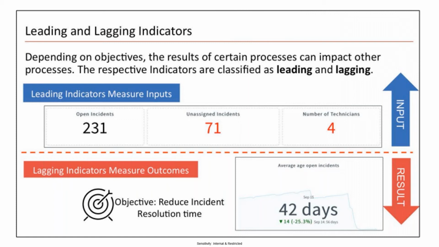We can set the target to 35 so that everyone can see that the target is set to 35, so the gap is 7, 42 minus 35, which will be 7. So we should reduce this by this month. Everyone can see that there is a gap and we should work on it. So people focus on that. So it works like that.